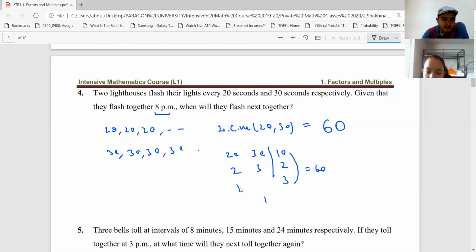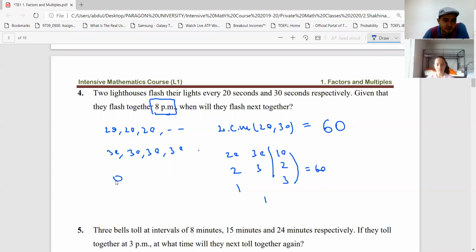Oh, yeah. So now it just flashes on, off. After 20 seconds, on, off. After 20 seconds, on, off, right? And this one is also every 30 seconds, on, off, on, off. But now we know that at 8 p.m., it says that they flash together, right? And then when will they flash next together?